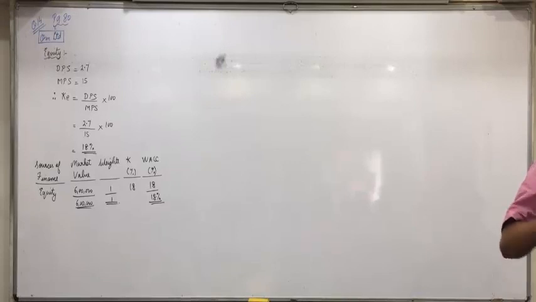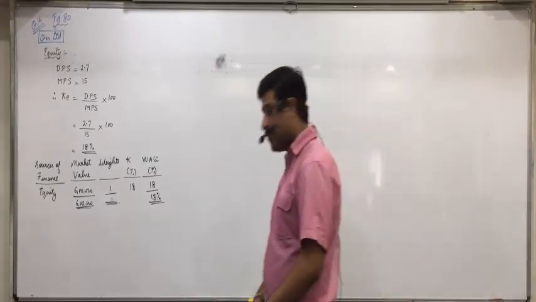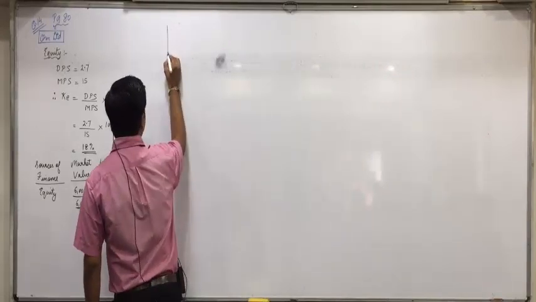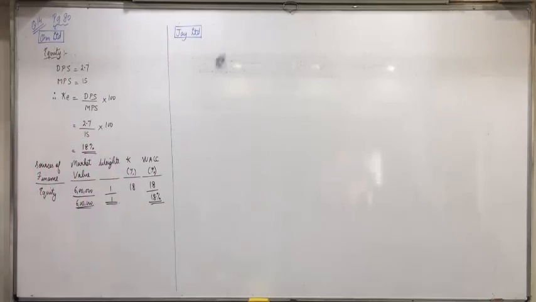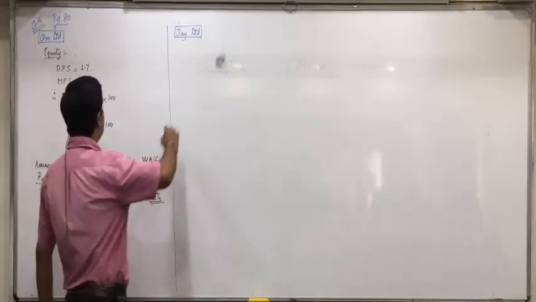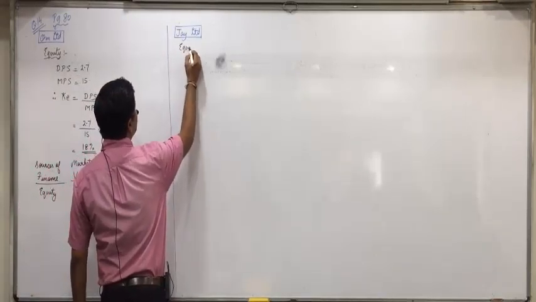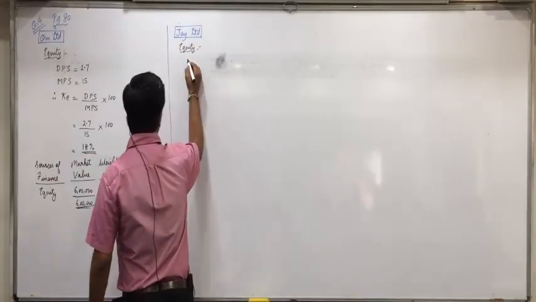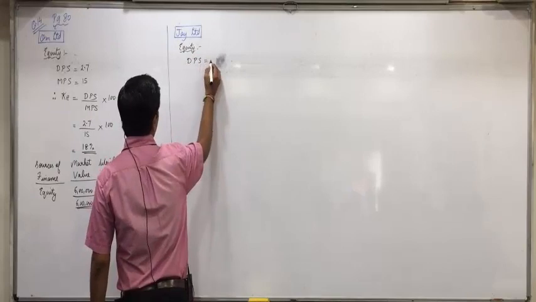I am doing it for Jay and Jagdish, you try on your own. Is everyone clear with this? Jay Limited. Now here there are two sources of finance. So first we do it for equity. DPS is equal to 4. All of you can see that.